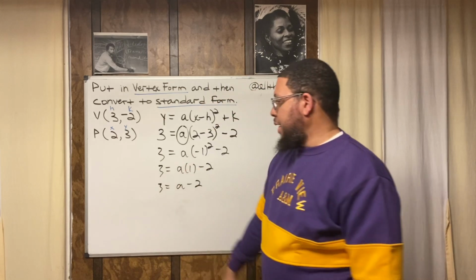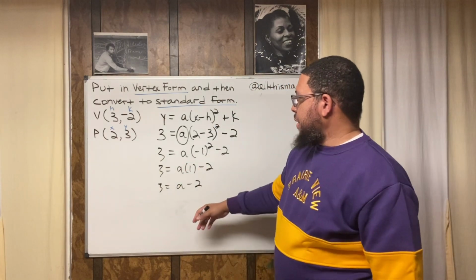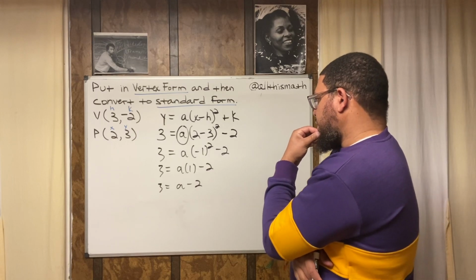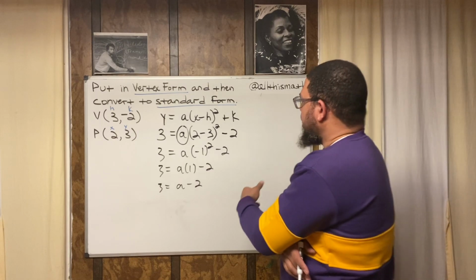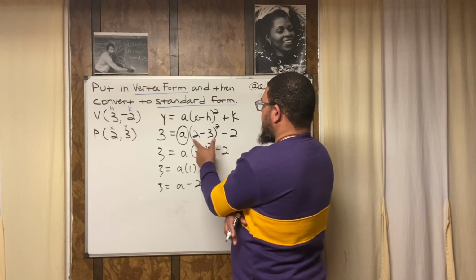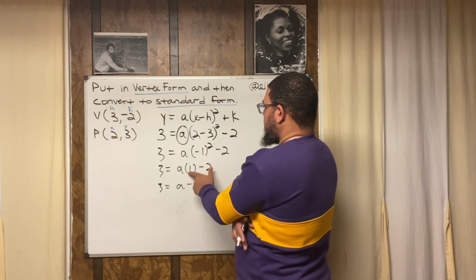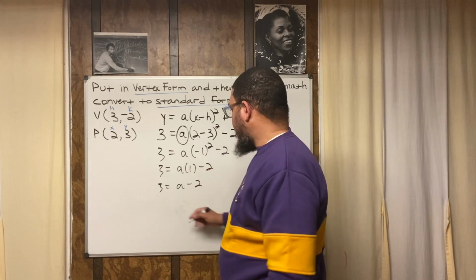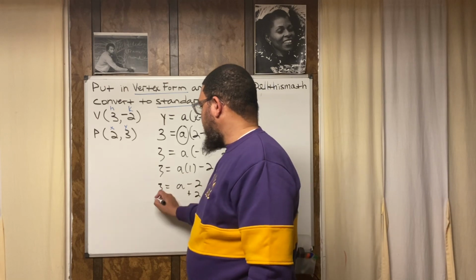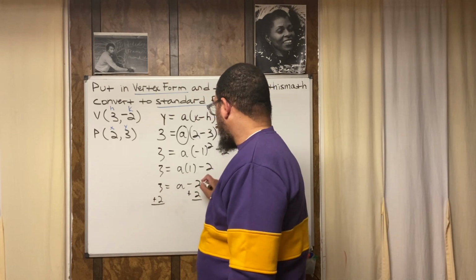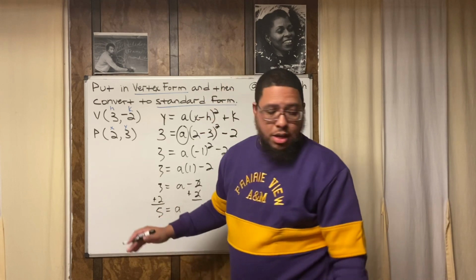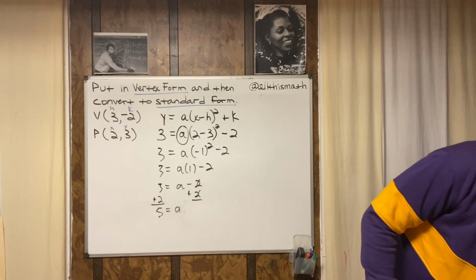And now I'm trying to get A by itself. Wait, hold on a second. 3 equals A minus 2. That was -1. Yeah. A squared is +1, A minus 2. Okay, yeah. So I'm trying to get A by itself, so I'm gonna add 2 on the right and add 2 on the left. Boom, boom, 3 plus 2 is 5. 5 is equal to A. So my A value is 5, right?